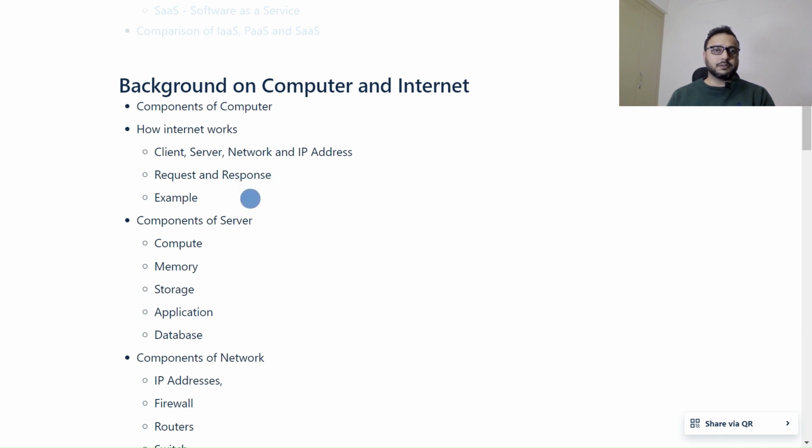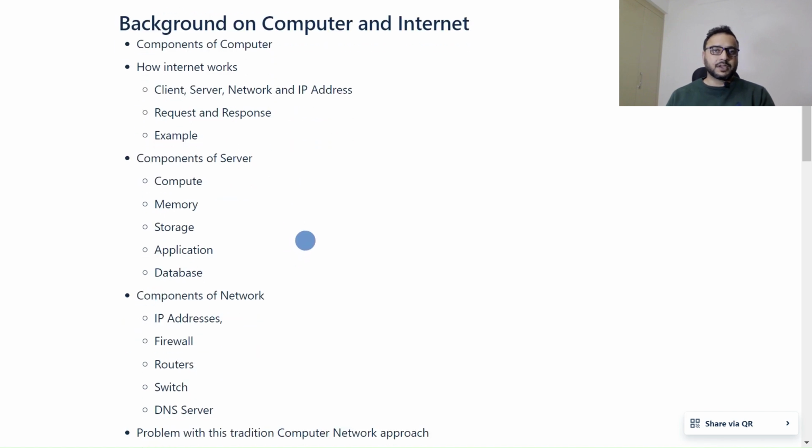We can see more details maybe later on when we are digging into these networking and API concepts. At that time we can go into detail, right? Now, components of a server. If we have any server, what should it have? It should have compute, memory, storage, application, and database. These are the things a server should have, and that is why it can be accessed publicly. A server is basically a combination of these five things, right?